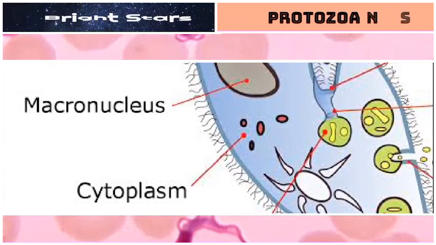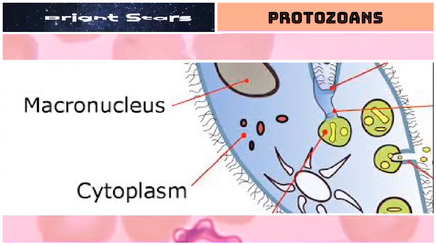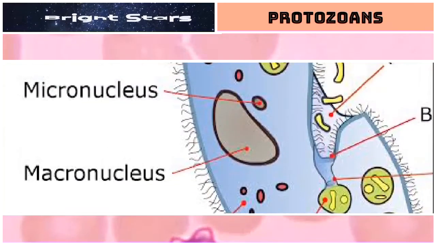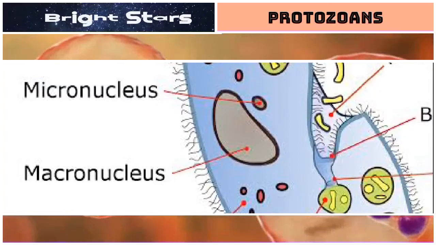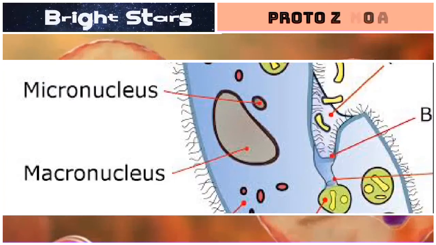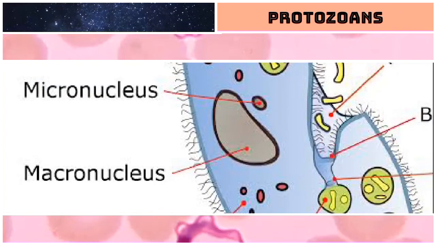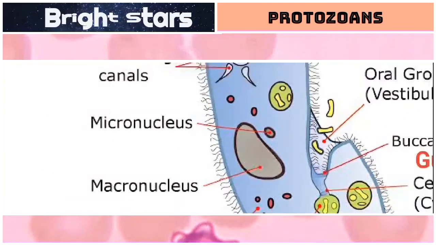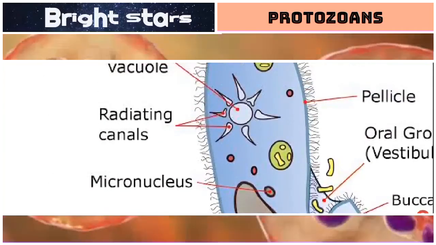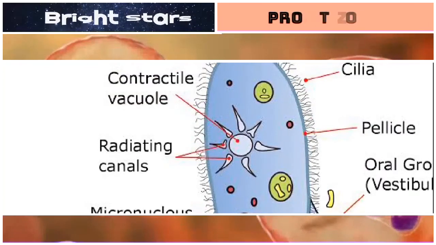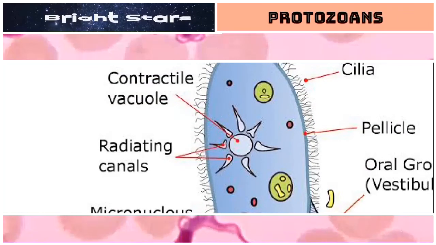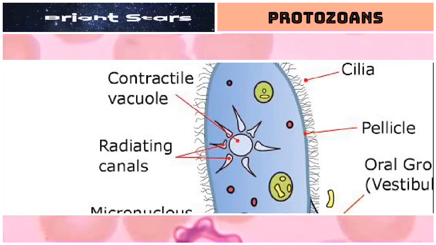It consists of a gelatinous substance called cytoplasm. It has two kinds of nuclei. One is a bigger nucleus called macronucleus, and a smaller nucleus called micronucleus. These things will be discussed in some other videos. It has a contractile vacuole for osmotic regulation, a characteristic feature of animals or plants.